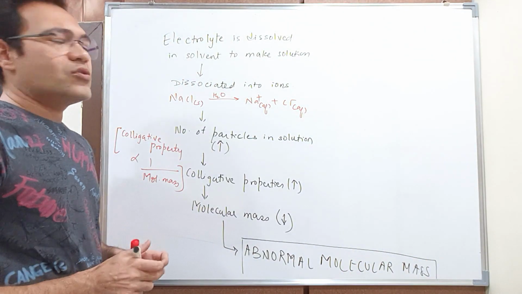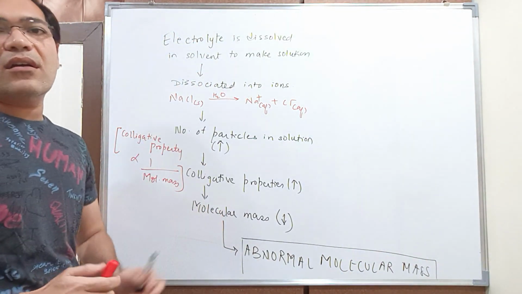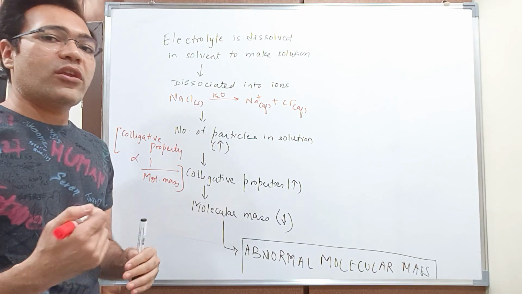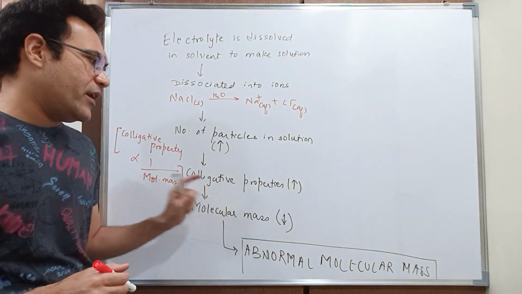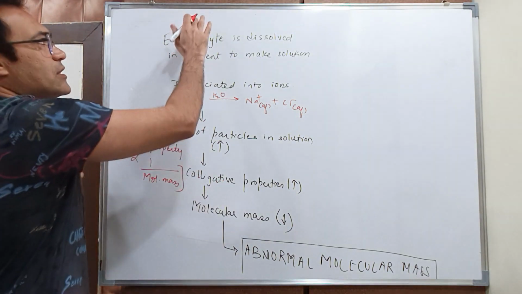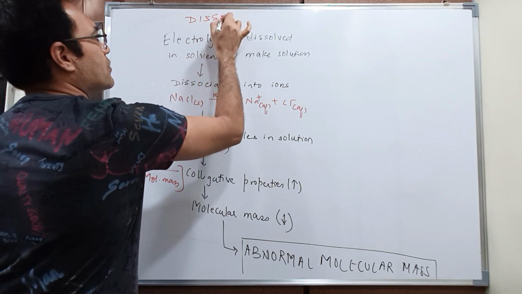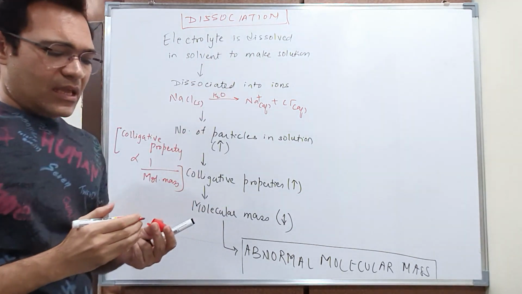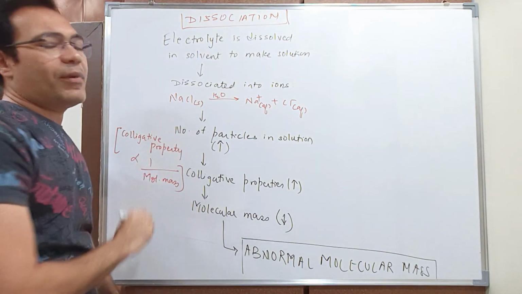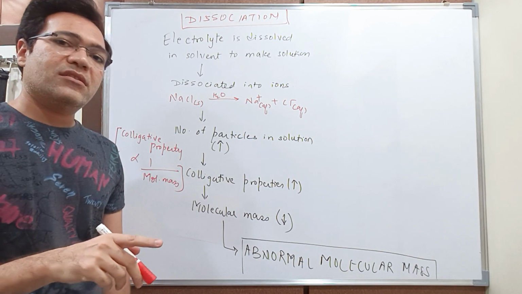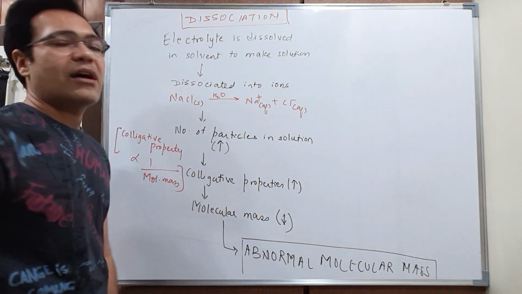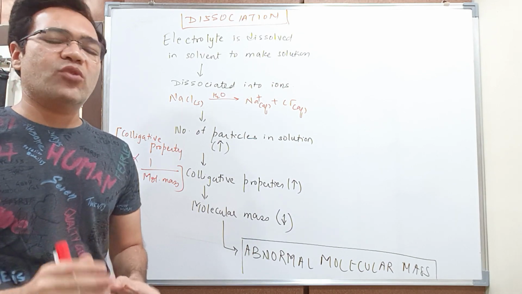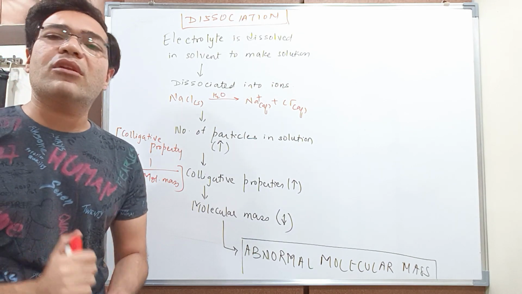Okay. So this entire phenomenon in which an electrolyte dissociates into ions, and because of which the molecular mass that we find out with the help of colligative property is wrong, right? So students, this phenomenon is known as dissociation. See, in the case of dissociation, we cannot apply the formulas we have learnt to find out molecular mass of solute, because the molecular mass will be abnormal molecular mass. It will not be the actual molecular mass, but the wrong molecular mass that you get.